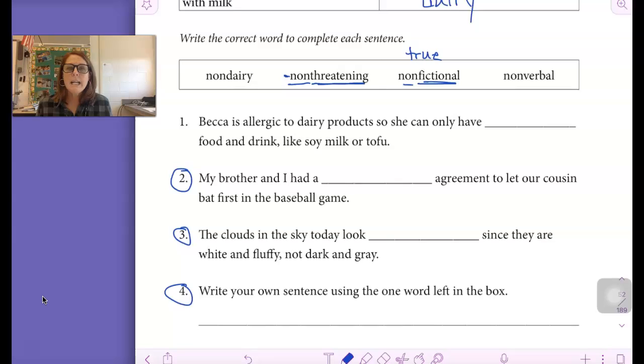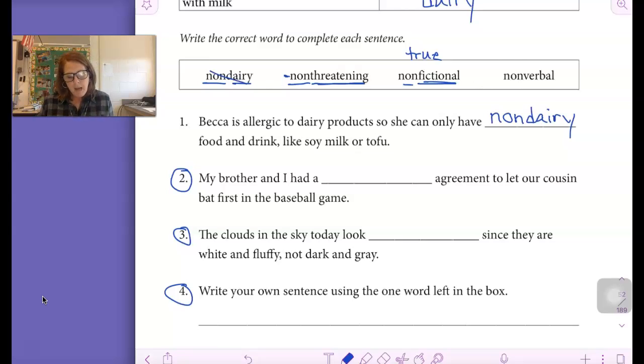Number 1, Becca is allergic to dairy products, so she can only have blank food and drink like soy milk or tofu. Well, if she's allergic to dairy, she wants things that are not dairy. So I'm going to put non-dairy in that line. And I'm going to put a little line through it so I know I used it.